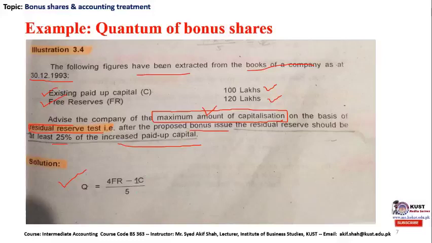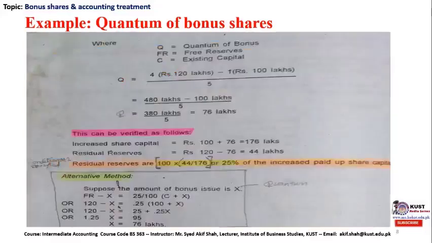So the data available in this question is pretty clear: the free reserve of 120 should be added over here, and the existing capital was 100. With simple mathematical calculation, we can find the quantum of bonus shares the company is allowed to issue to the general public. So the calculation is, we are clear about the Q: 120 lakhs needs to be put over here, and similarly plug in the data available in the question, and with simple multiplication, division and subtraction, we come up with the Q value of 76 lakhs.